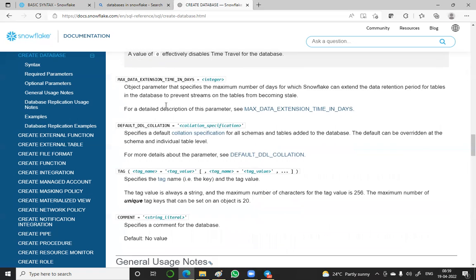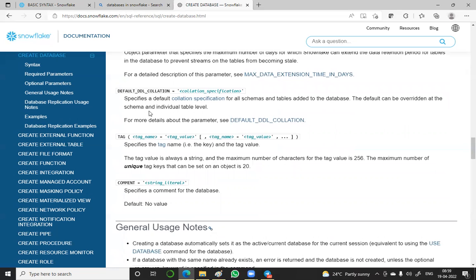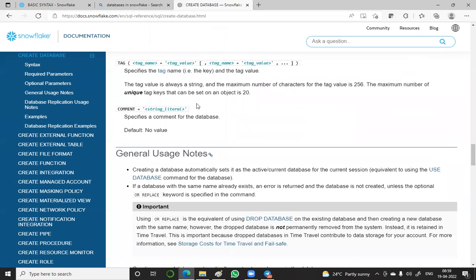Maximum retention time, default DDL collation specifies the default collation specification for all schemas and tables added into the database. I told you already, collateral or collation means something you are adding to that. So that is what actually collation is. The default can be overridden at the schema and individual table level. And when we use the default DDL collation, that can be overridden. It means it can be overlapped. For more details, something like extension is there.